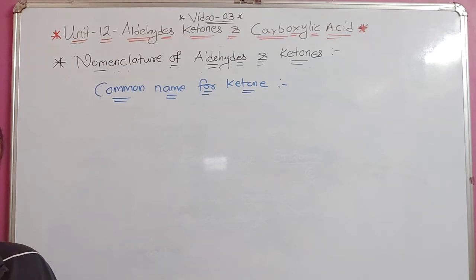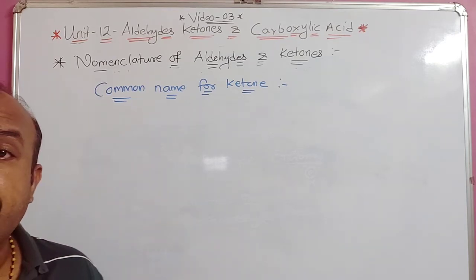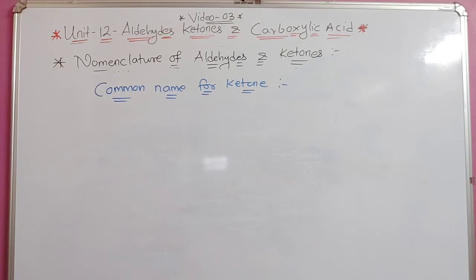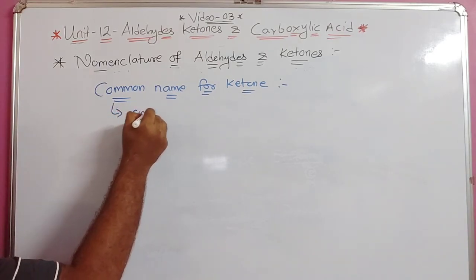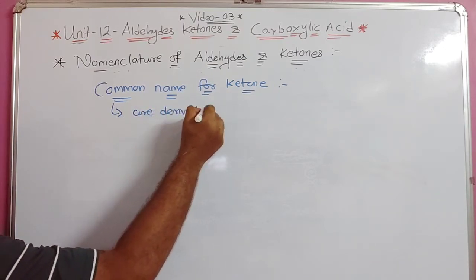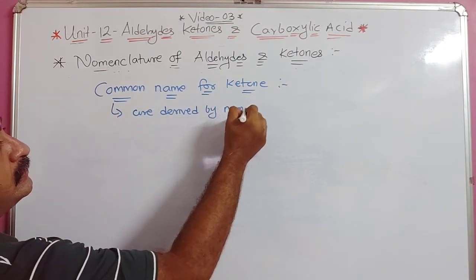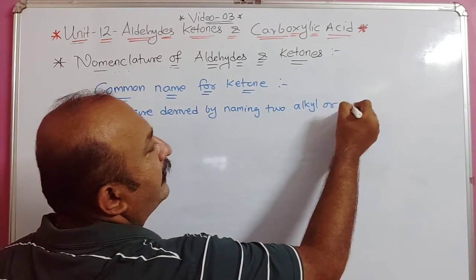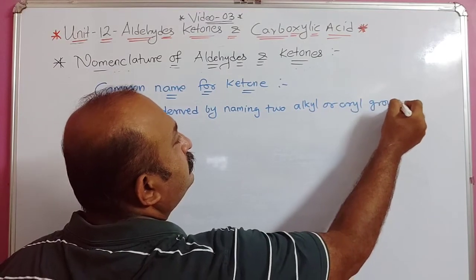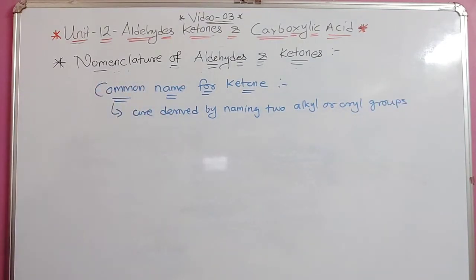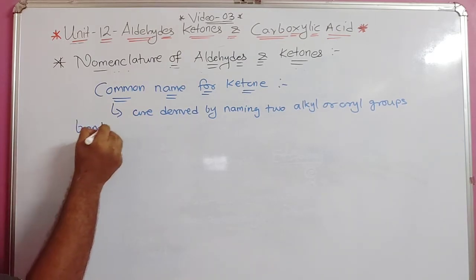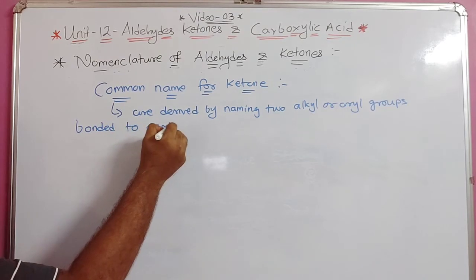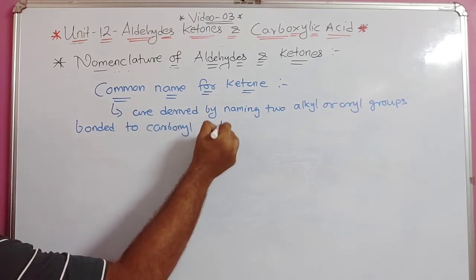In this case, it is given in your textbook on page 359 that common names of ketones are derived by naming two alkyl or aryl groups bonded to the carbonyl carbon.